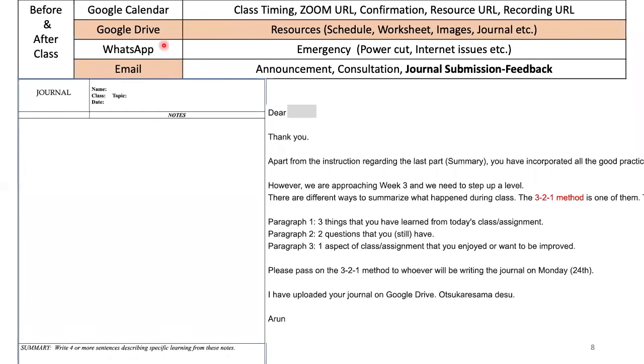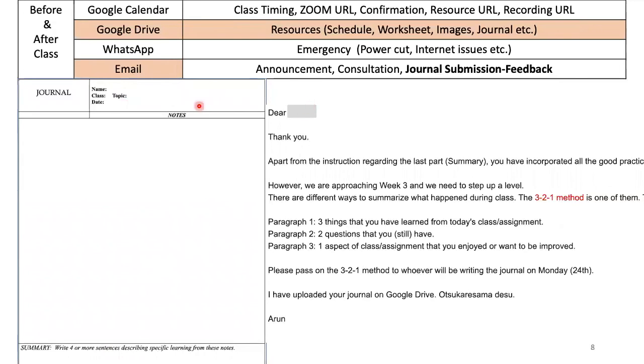Now, for the journal, which is eventually uploaded in the Google Drive, the template, as I showed you earlier, is available on the drive. The journal is one way for me to check whether the student representative who's writing it has understood what was done in class, and secondly, to make sure that the information the student has is passed on to other teams as well. The student basically has to write the name, class number, and the topic and date, and then write the entry over here. This is one way I give feedback as well.